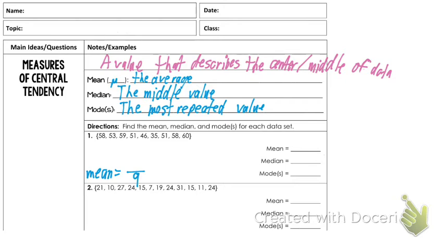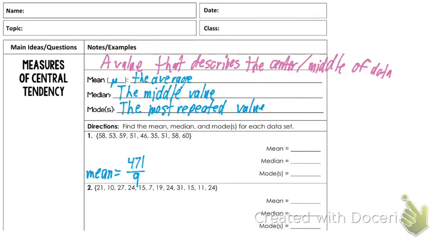Once again, now that you have your calculator, go ahead and add up these 9 values. 58 plus 53 plus 59 and keep going. After you get it, write it down on the top of the fraction. Okay, raise your hand if you want to share the sum of the numbers you got. Okay, Brady? 471. I would agree. 471. If you didn't get 471, you must have made some sort of mistake as you typed it into your calculator, which does happen.